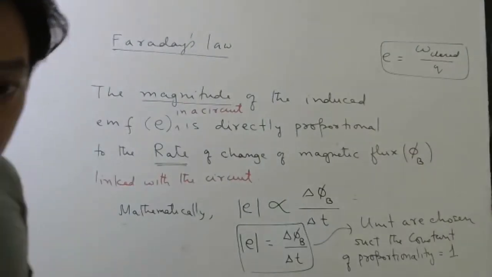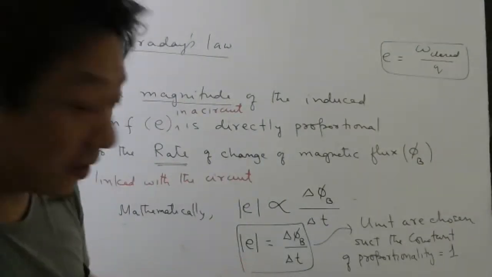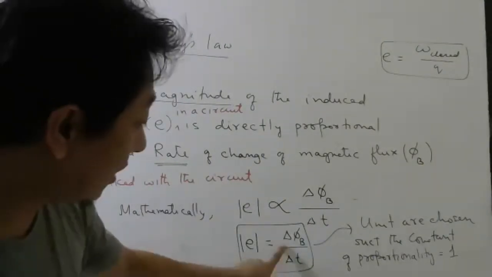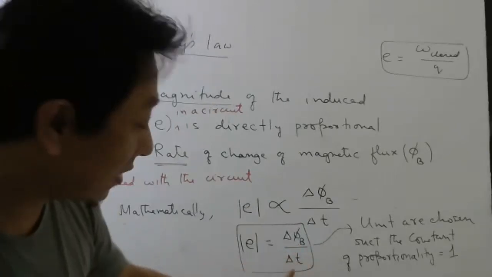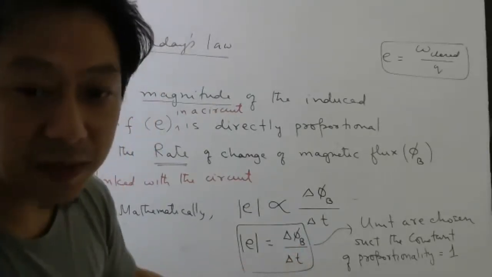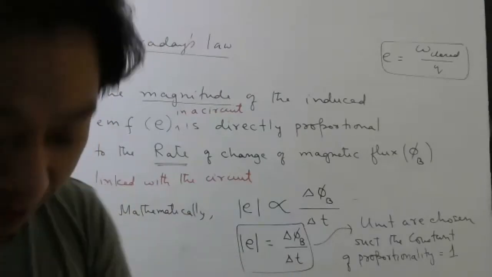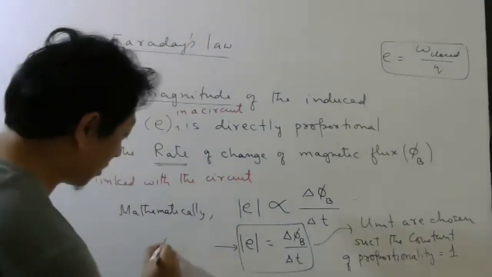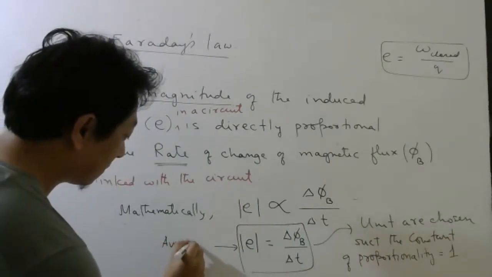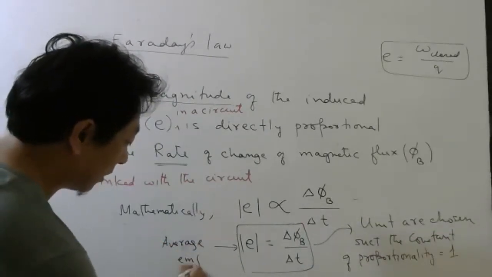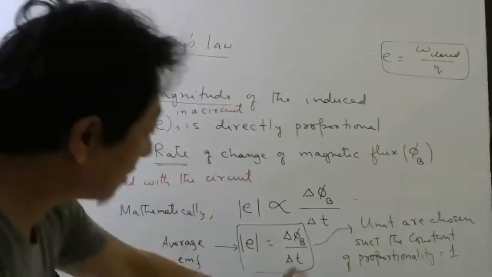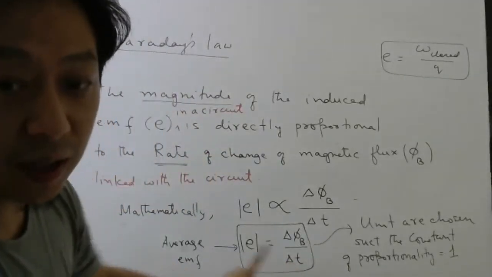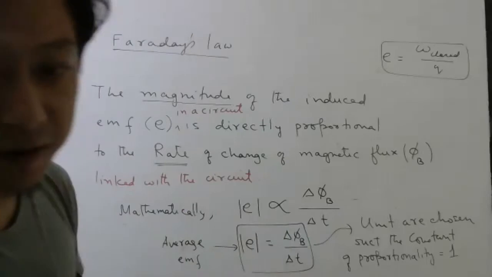So this is now your EMF. But I wrote what? Look carefully. Change in magnetic flux divided by change in time. Change in time matlab time taken. So this is actually your what EMF? This is your average EMF in this interval. So in this interval, if you want to know the average EMF, this is the formula.